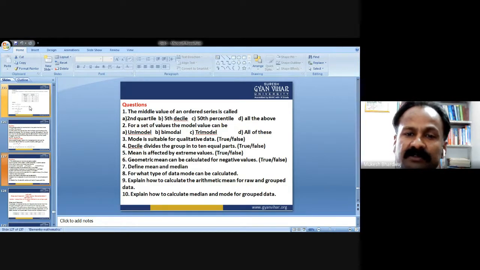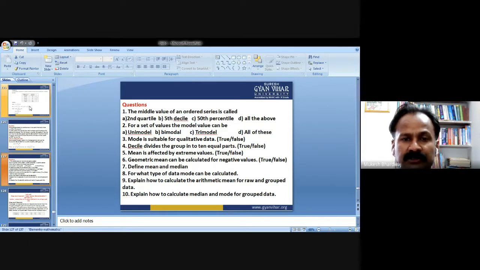For a set of values, the modal value can be unimodal, bimodal, trimodal. I'm repeating the question once again. For a set of values, the modal value can be unimodal, bimodal, trimodal. It can be anything. So all of the above, the D option is correct.